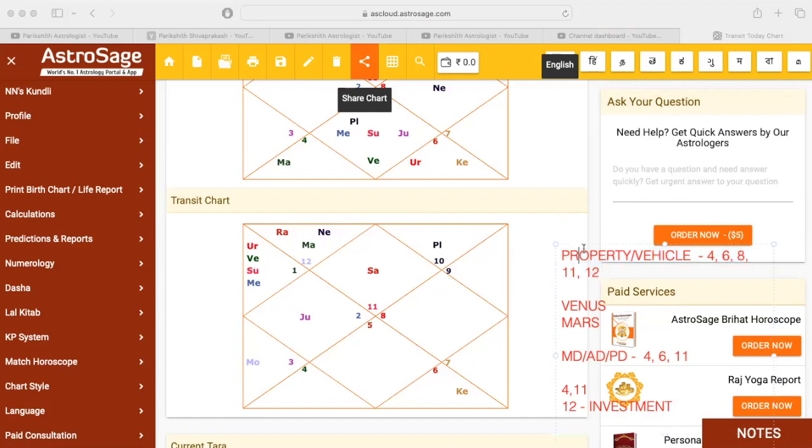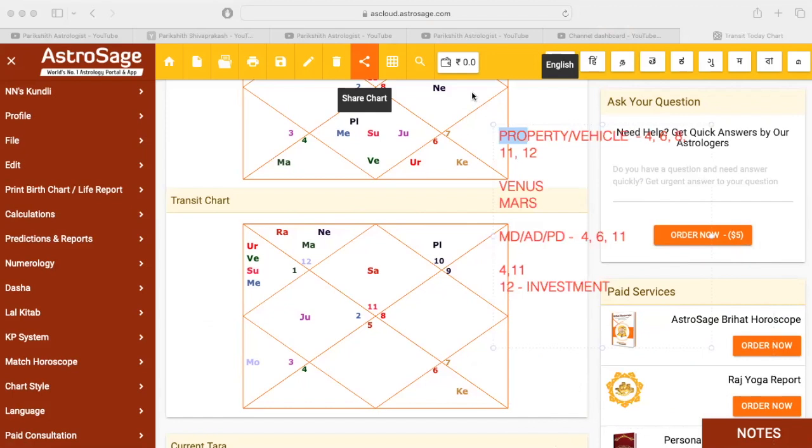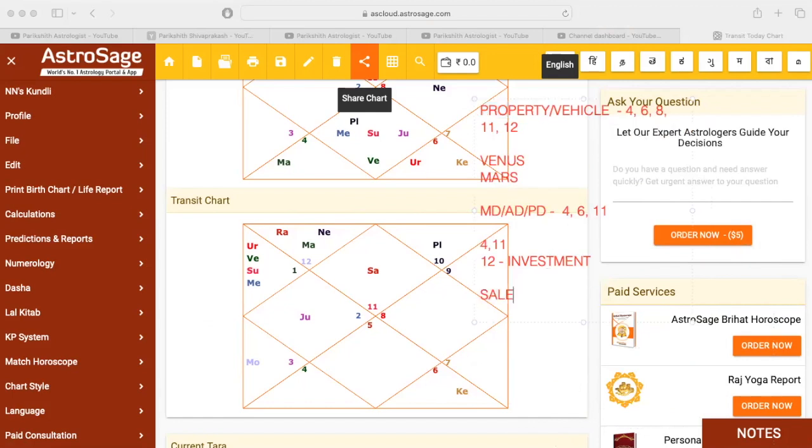Now coming to the sale of property. For sale of property, the third house becomes important, the fifth house, the seventh house, and then the 12th house become important. So these are the important houses in the transit chart.